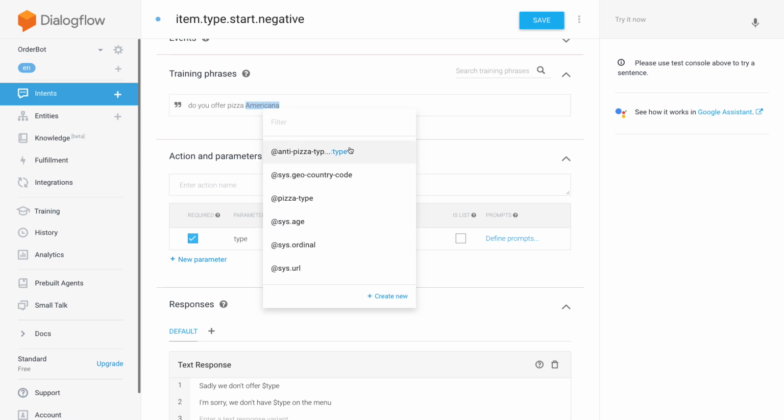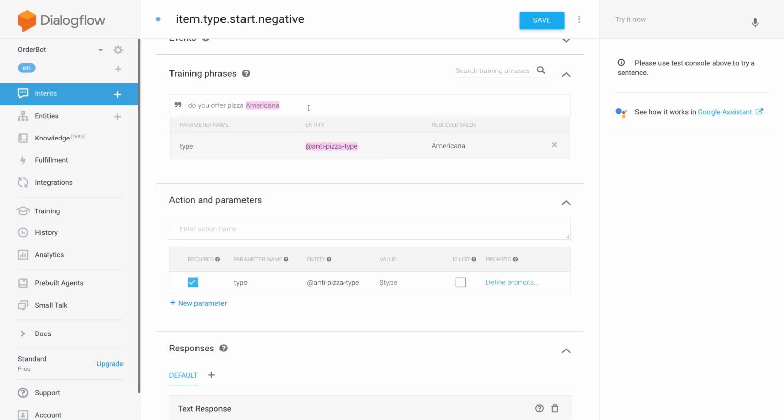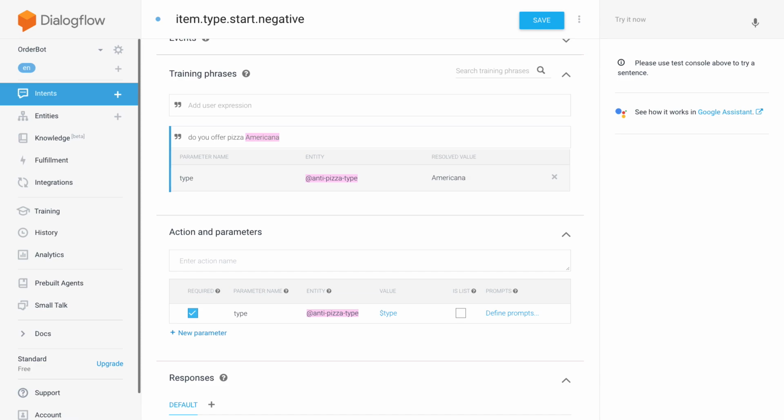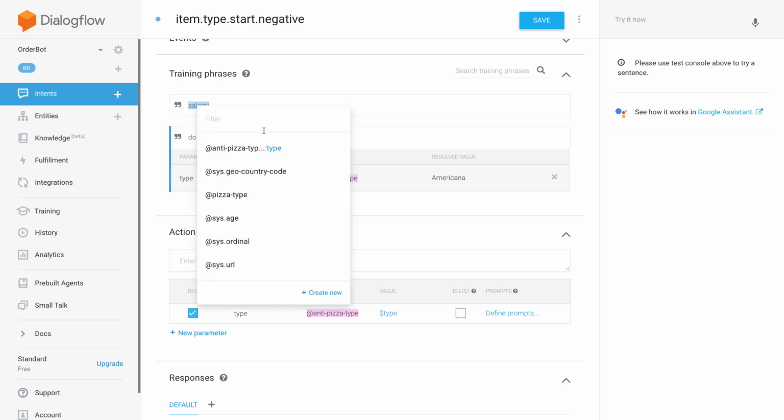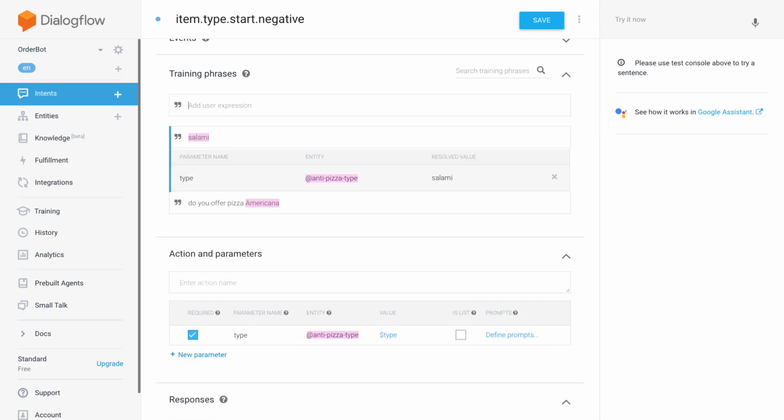And then let's add some more training phrases. "Do you offer pizza Americana, salami?" That's not on the menu. And then what else? "Do you have quattro stagioni?"